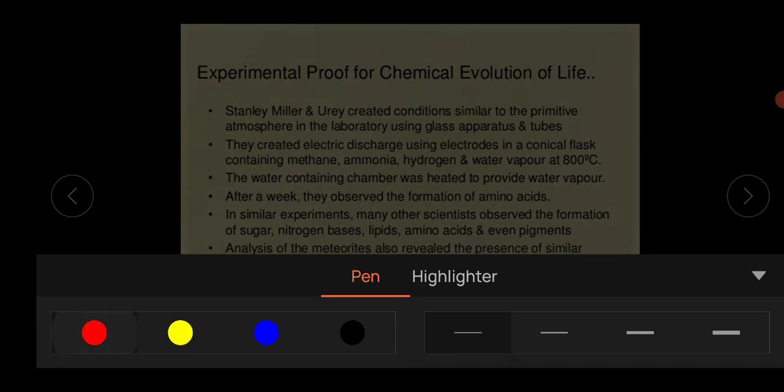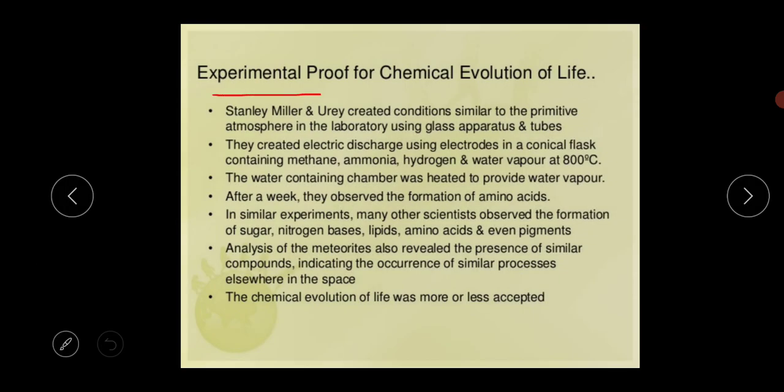Today we are going to discuss the experimental proof for chemical evolution of life. There were two scientists, Oparin and Haldane, Oparin from Russia and Haldane from England, who proposed that the first form of life could have come from pre-existing non-living organic molecules such as RNA and protein, and that the formation of life was actually preceded by chemical evolution.